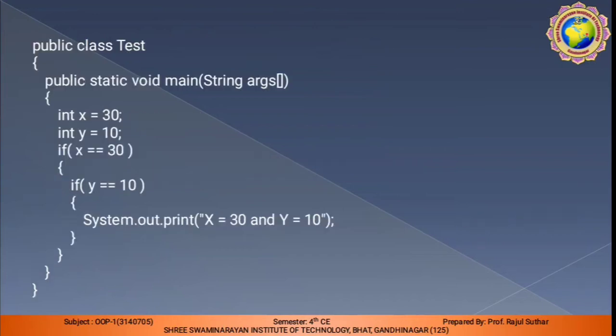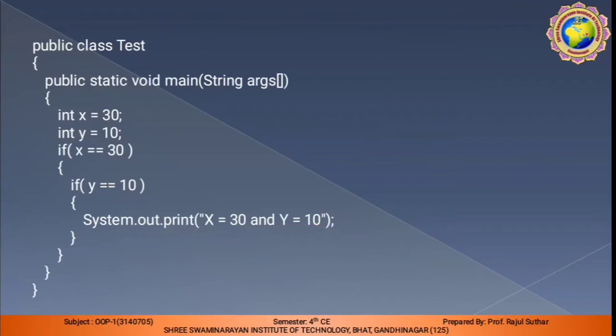Let me discuss with an example. In the same class test, public static void main String args, integer x is equal to 30, integer y is equal to 10. If x double equal to 30, and we can say that this is the second condition, if y is 10, then we write here system.out.println.